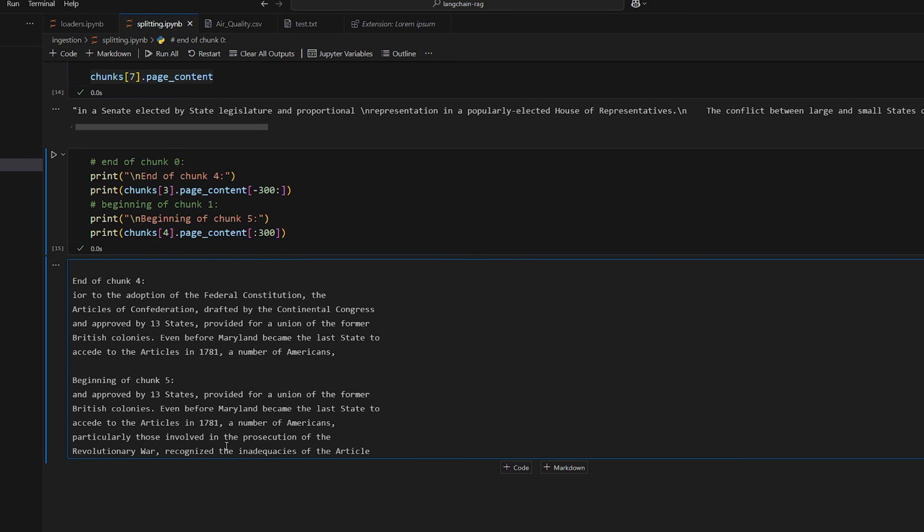So now that we understand what overlap is, the reason that it's important is because if we have situations like this where we just have a sentence that is cut off because the next chunk is beginning, if the next chunk just started where it cut off and then didn't include the beginning of the sentence, then you would lose that important context. So it's important to have the next chunk include a little part of the previous chunk, which is overlap, so that you don't lose any important information.